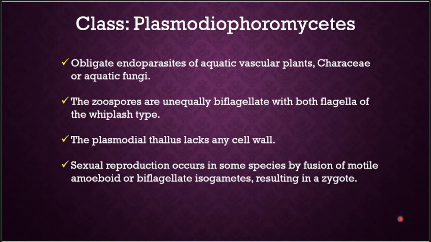Then we will go for Plasmodiophoromycetes, where they are obligate endoparasites of aquatic vascular plants. So they are the parasites. Here the zoospores are unequal biflagellate with both flagella of whiplash type. The thallus is plasmodial, and that's why the name Plasmodiophoromycetes. Sexual reproduction occurs in some species by fusion of motile, amoeboid or biflagellate isogametes, resulting in a zygote.